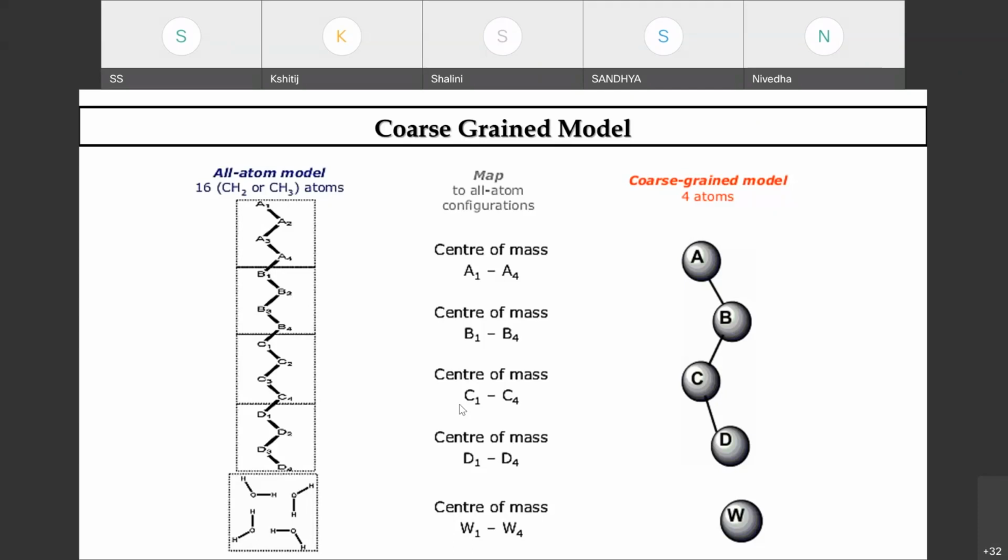MD simulations give you very extraordinary insight.